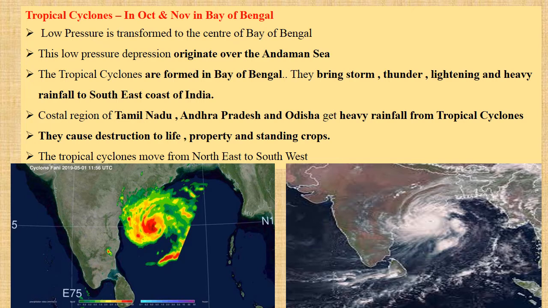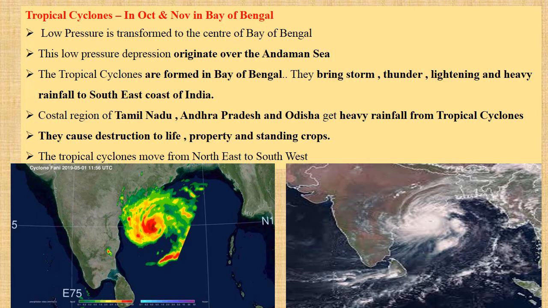You can see in the map very clearly that these cyclones hit the southeast coast of India in October and November. If you remember from the previous slide, we learned that October and November is the retreating monsoon season and the coming in of northeast trade winds. Northeast trade winds are also called northeast monsoon winds.